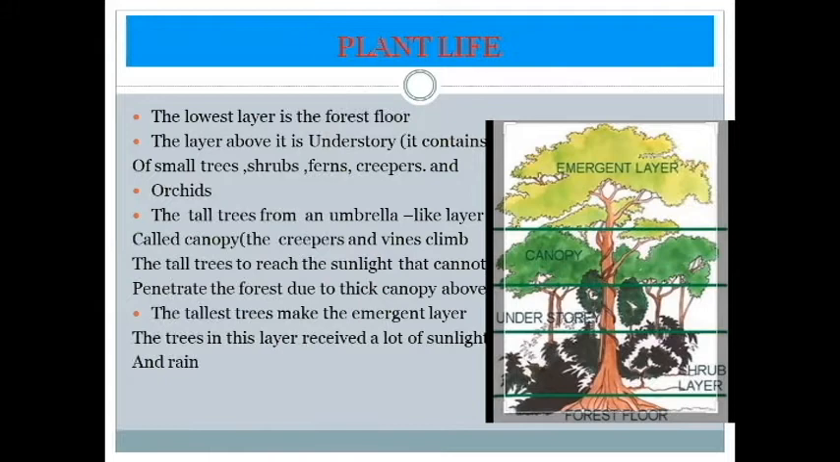So the lowest layer, children, is the forest floor. Can you see the picture? The lowest layer is the forest floor. This layer usually has decomposition. What is the use of this forest floor? It decomposes the leaves and fruits that have fallen from the upper layers.